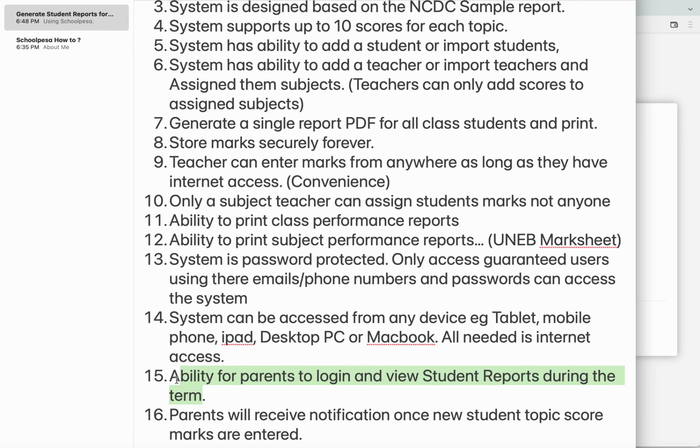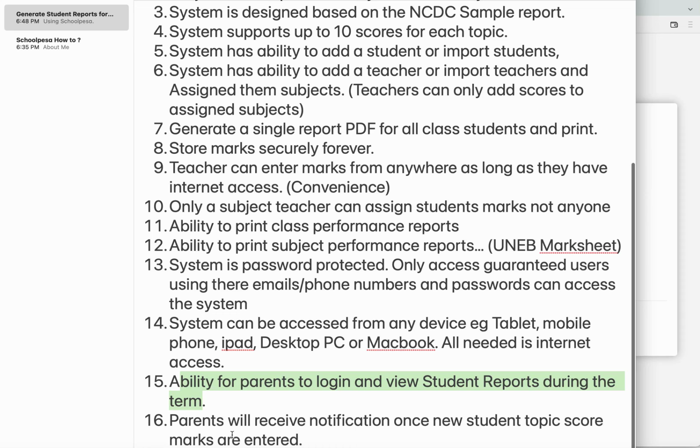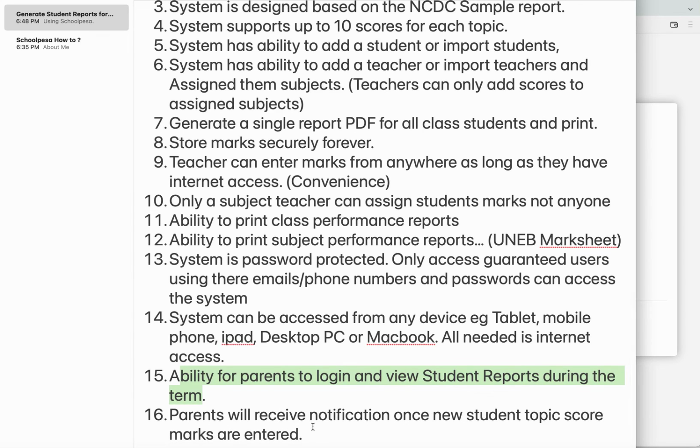Our system will have that capability. And 16: parents will receive a notification once a new topic score is entered by the teacher.